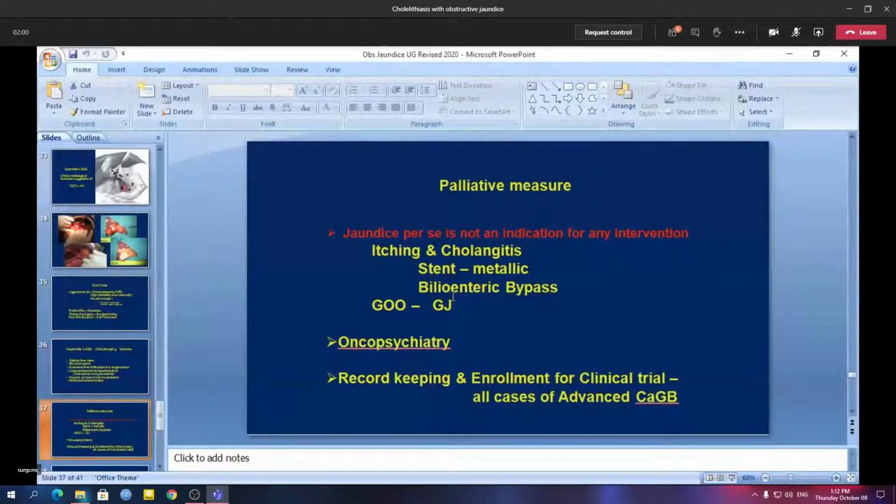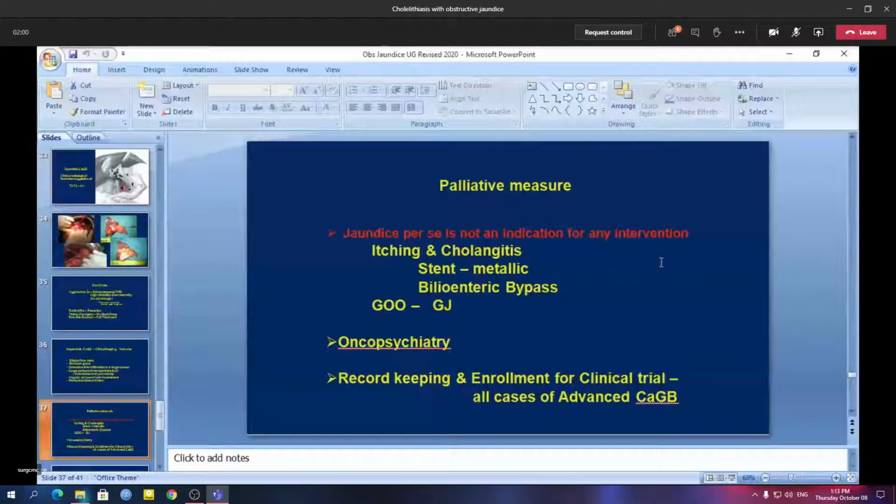So you must know a little bit about the palliative measures available for malignant obstructive jaundice. Remember one thing, jaundice per se is not an indication for any palliation. Sometimes the patient will have malignant obstructive jaundice but no symptoms related to jaundice, that means no itching or cholangitis.